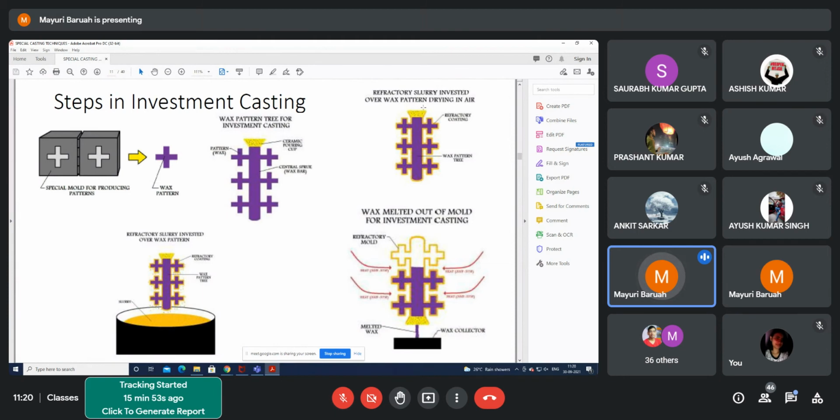And you give some refractory coating. Either you dip it in a refractory slurry or you spray it with a refractory material. You coat the wax pattern. The advantage here is that with the central spindle, you can attach it and make several patterns at a time. Here we are making 6 patterns at a time, several similar patterns.